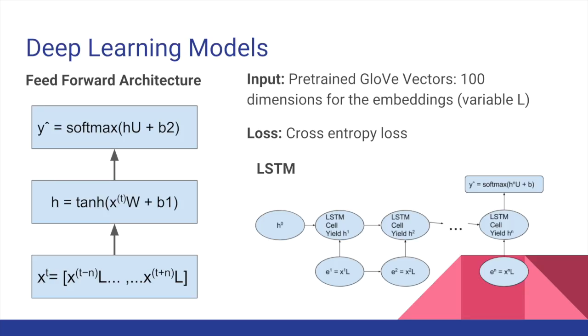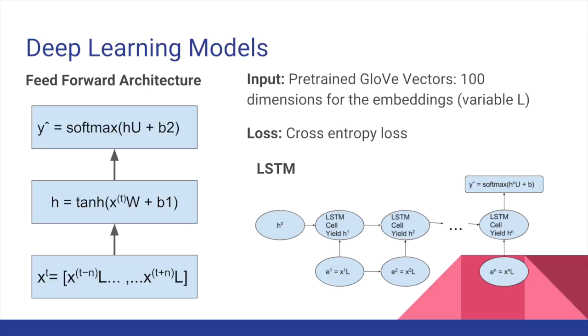In addition to the linear classifiers, we experimented with two different neural network architectures. The first one is a simple two-layer feed-forward net, which takes in as input concatenated pre-trained GloVe vectors, runs it through a hidden layer, and uses softmax to output into the label space.